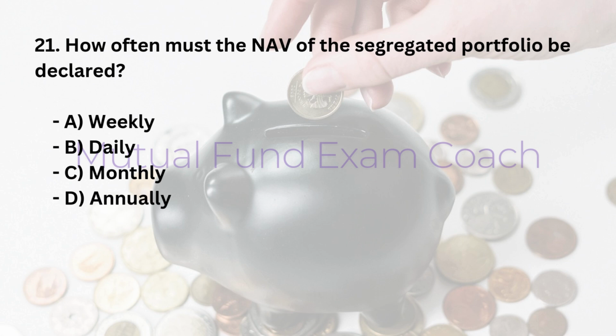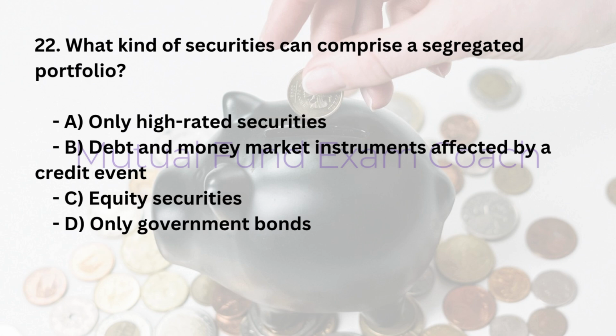21. How often must the NAV of the segregated portfolio be declared? A. Weekly. B. Daily. C. Monthly. D. Annually. Answer: B. Daily.